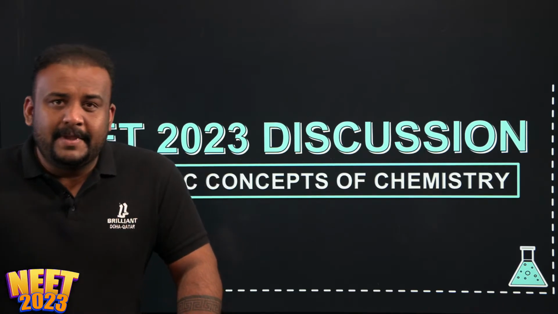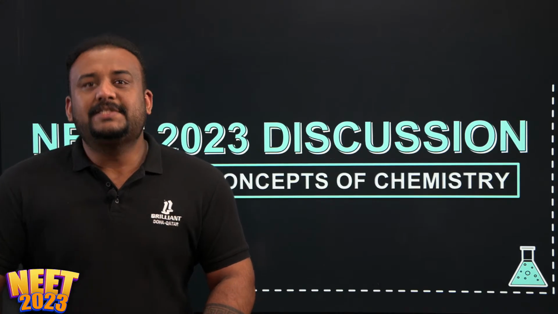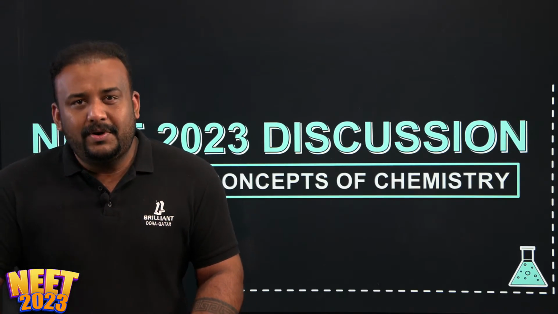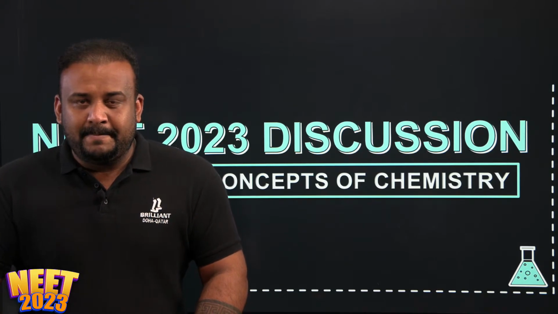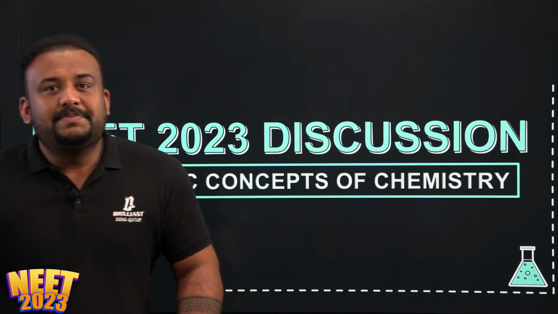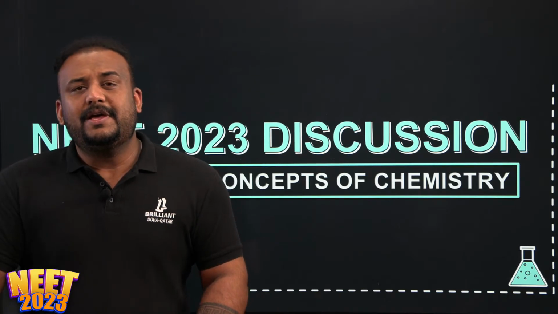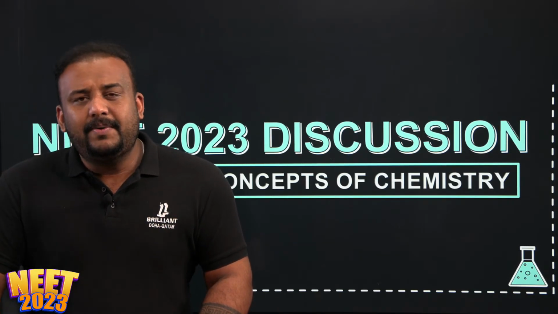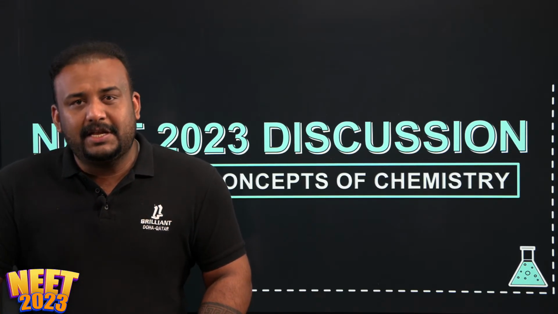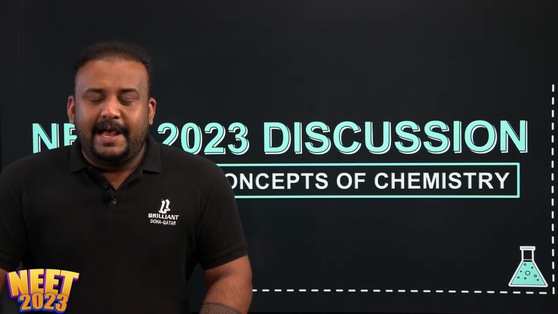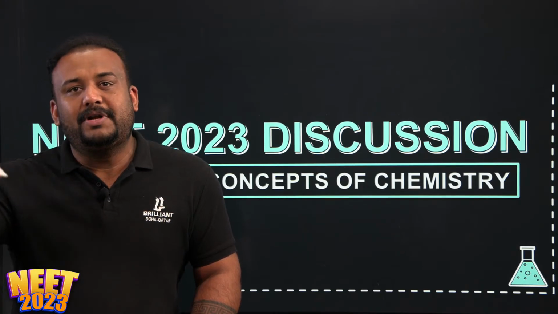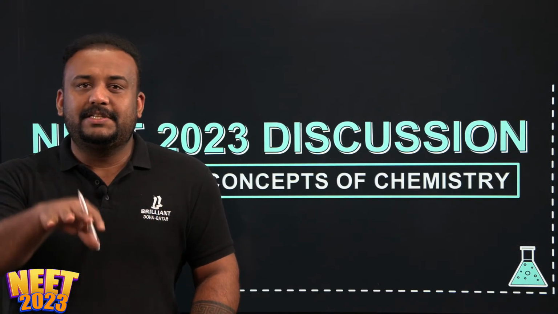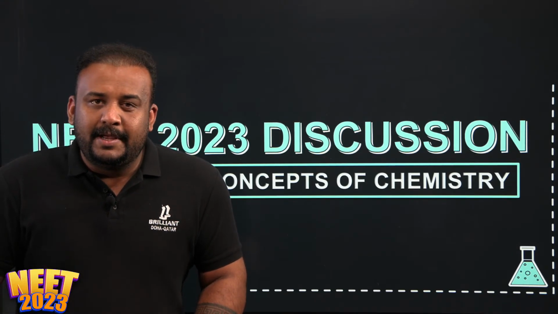So today we are going to discuss a chapter from 11th standard chemistry, and that is Some Basic Concepts of Chemistry. From this chapter, frequently there are so many numericals asked, and we can pinpoint the important areas where the questions are frequently asked.